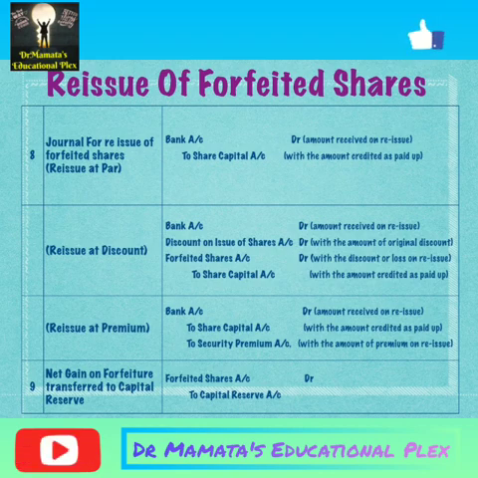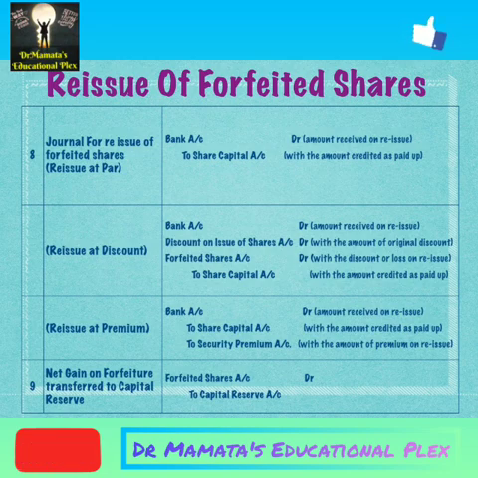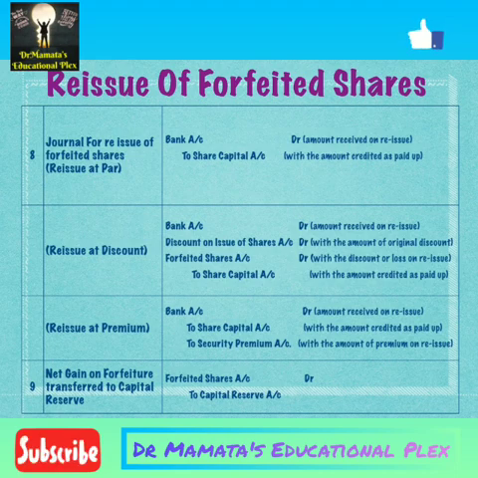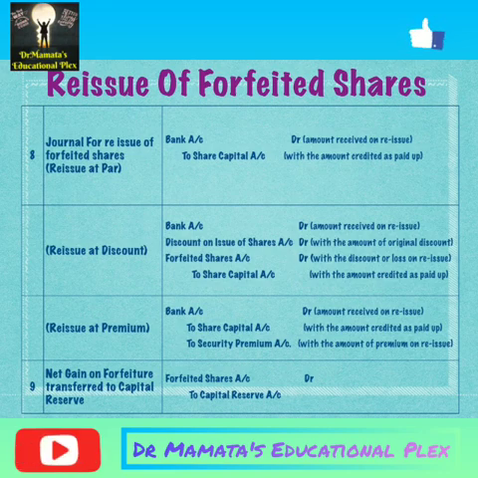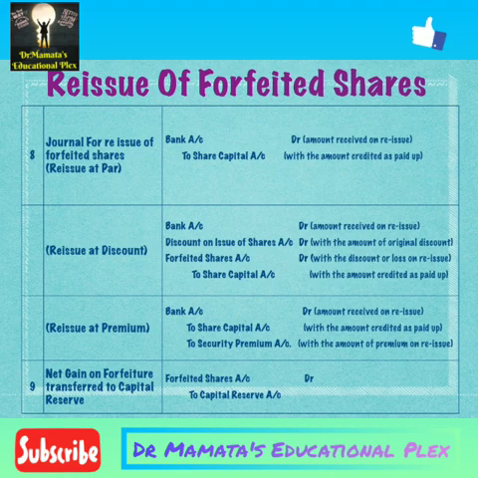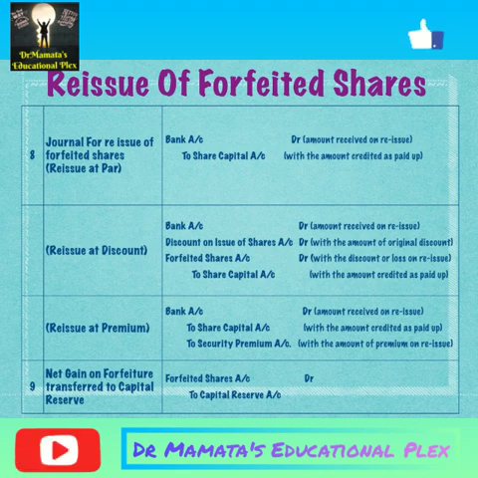Share forfeited account will be debited with the discount or with the loss on reissue, because we are reissuing our shares at discount, it means we are suffering loss. So that loss will be debited to our forfeiture account, and share capital account will be credited as amount paid up. Lastly, reissue at premium, bank account debit to share capital account to share premium account.